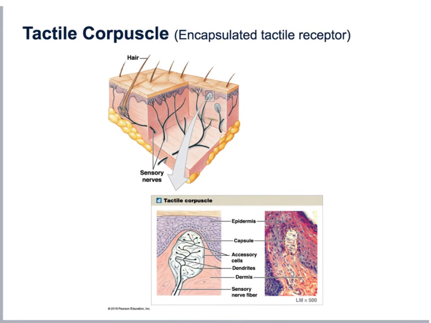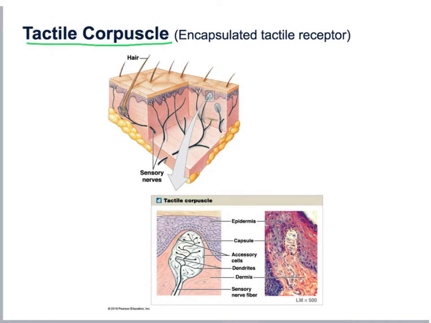Now, for the encapsulated tactile receptors, we have here the tactile corpuscle. And as I mentioned before, all the encapsulated receptors will be wrapped around with connective tissue and glial cells, and that will give them a more specialized function.